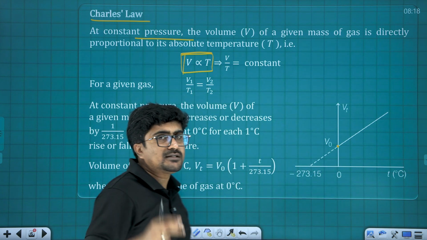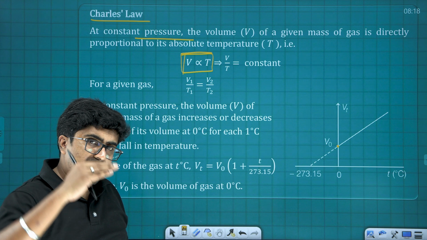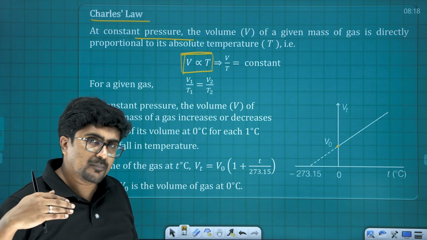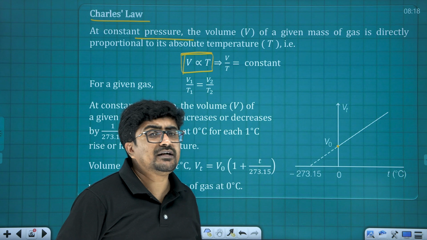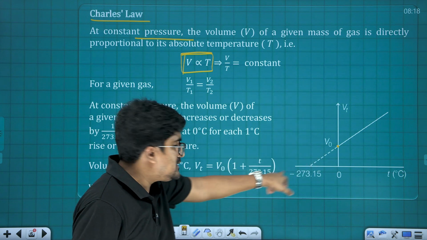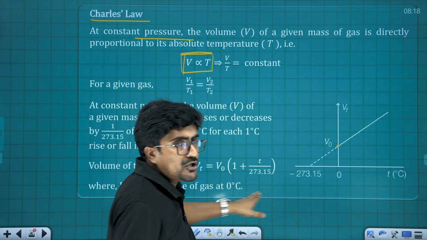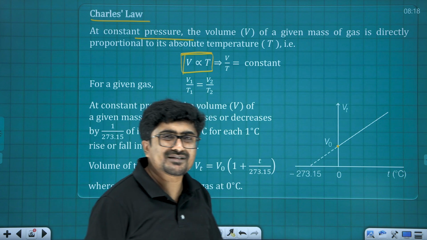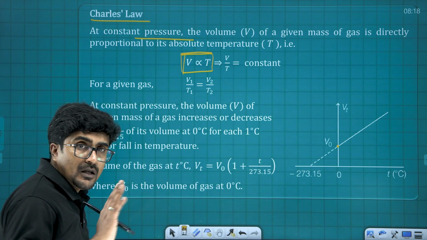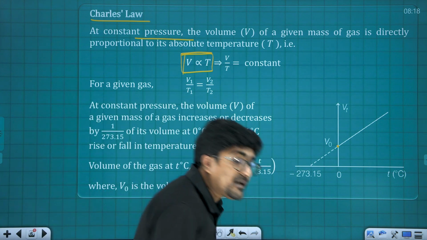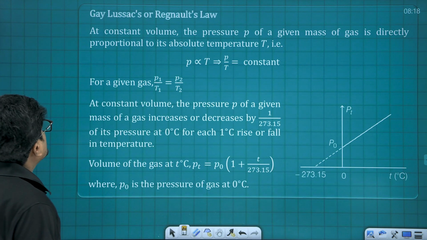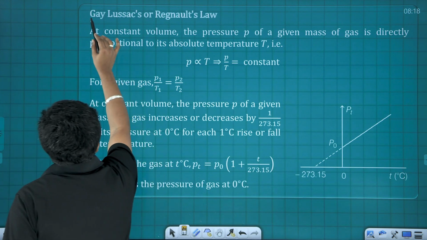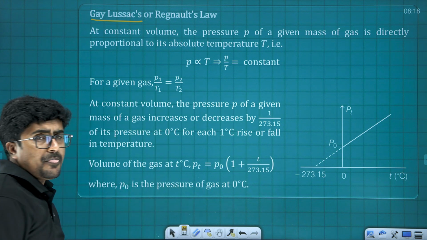But if a gas is there, and if you keep on compressing, keep on reducing the temperature, if volume is 0 means what? All of a sudden the mass will disappear, isn't it? So this is just an extended portion of that only. So just try to understand how the graph could be explained for the variation of volume as well as temperature. So of course the next one is Gay-Lussac's law of gaseous volume.